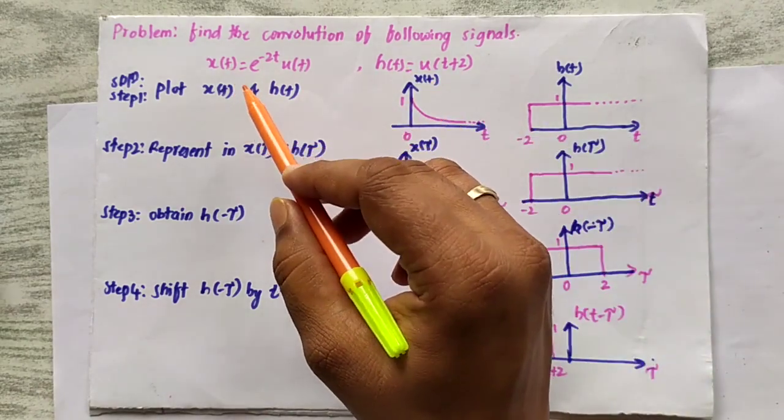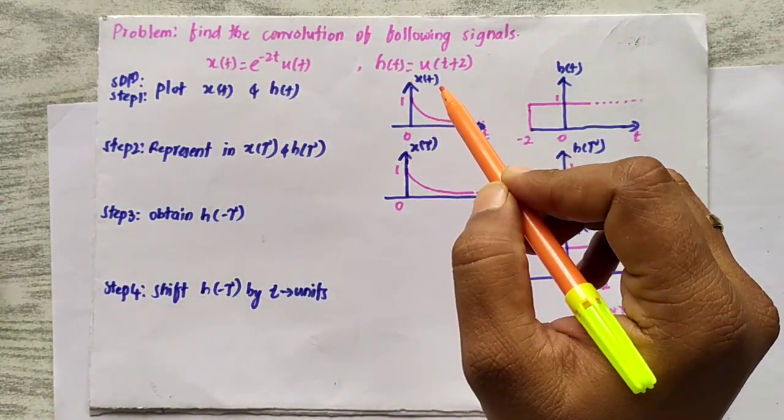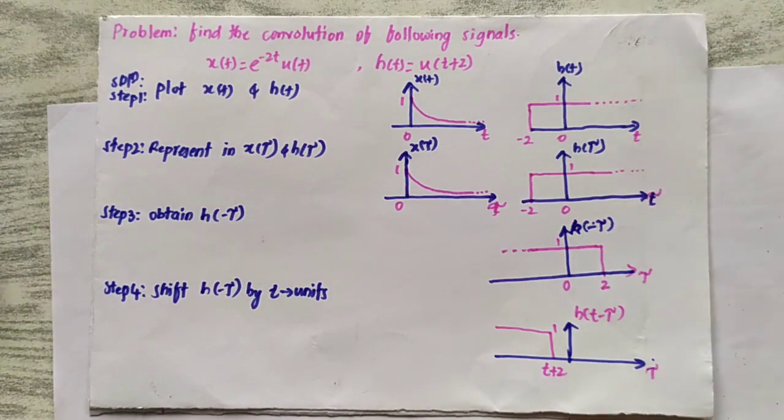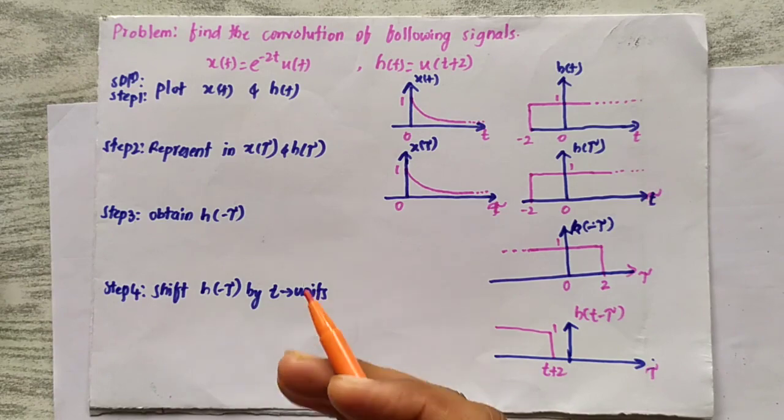If it is x of t and h of t, continuous time signals, it is the convolution integral. If it is x of n and h of n, you can identify it as the convolution sum. Accordingly, you need to carry out the steps.